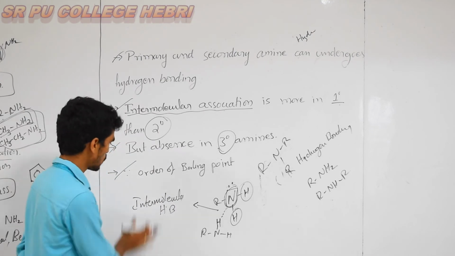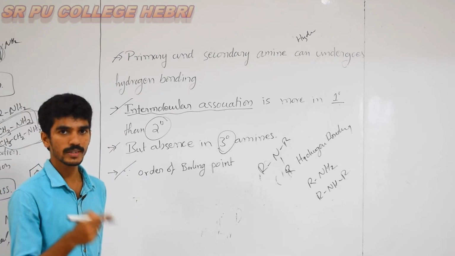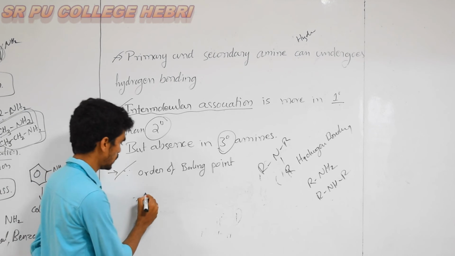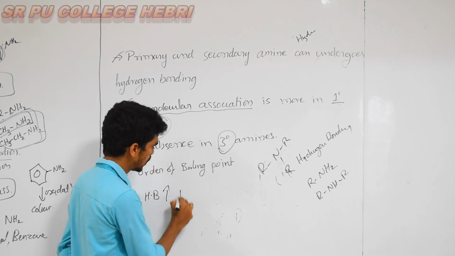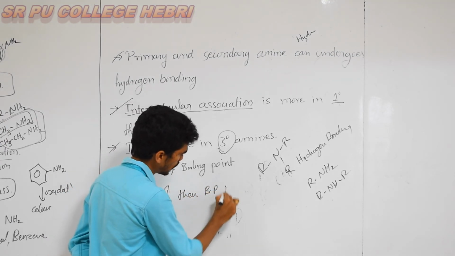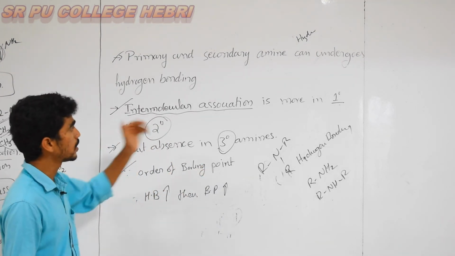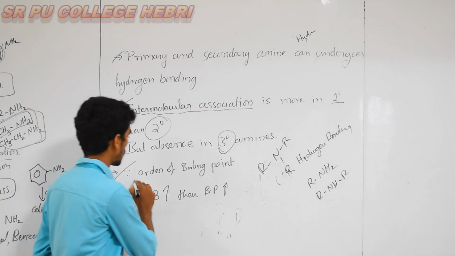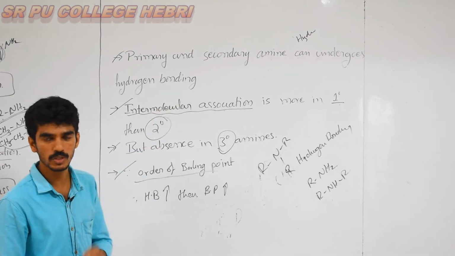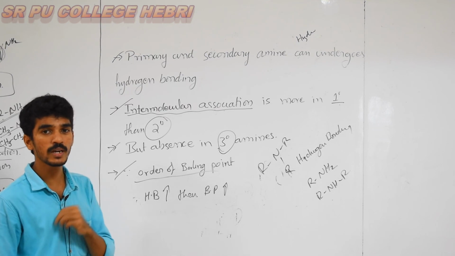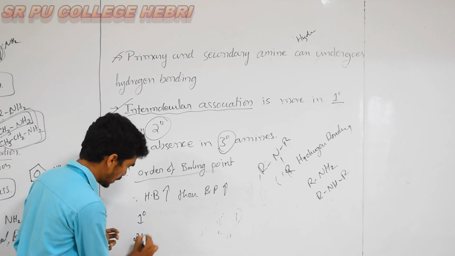So you should know one concept. What is that? If the hydrogen bond is strong, then the boiling point also increases. If intermolecular association is higher, hydrogen bonding is higher, then the boiling point also increases. As hydrogen bonding is higher, the boiling point is also higher. Now tell me which amines have a high boiling point. Primary, secondary, tertiary are the only three options. Out of the three, which has the highest boiling point? Primary only. Why? Because two hydrogens are present.